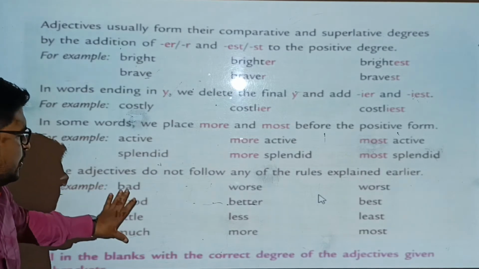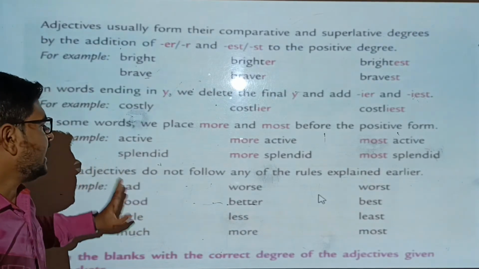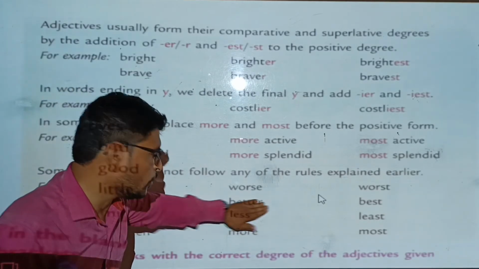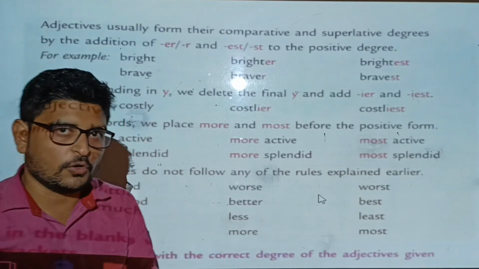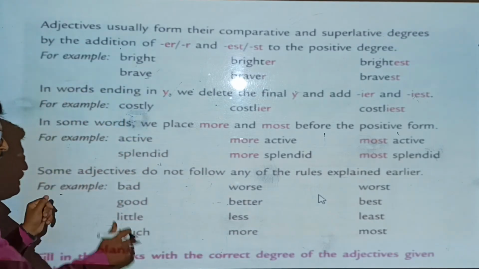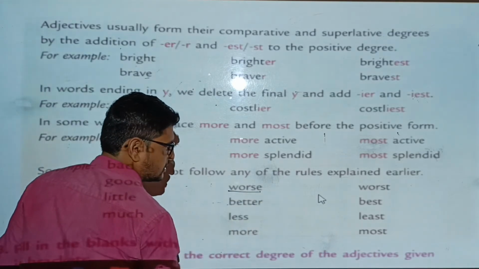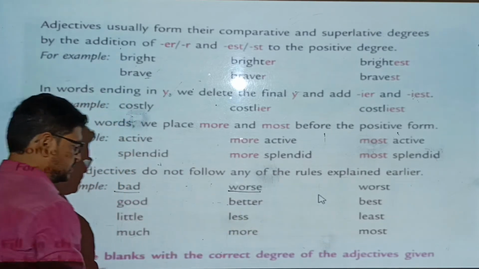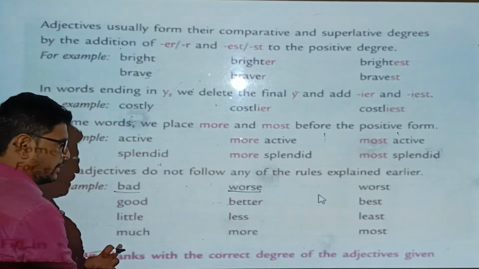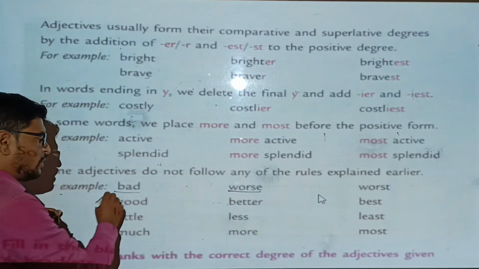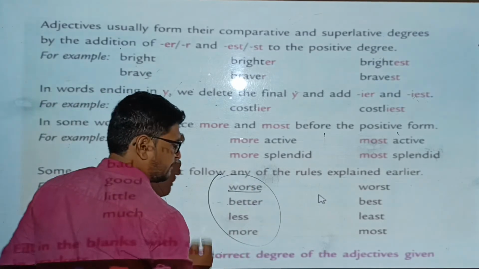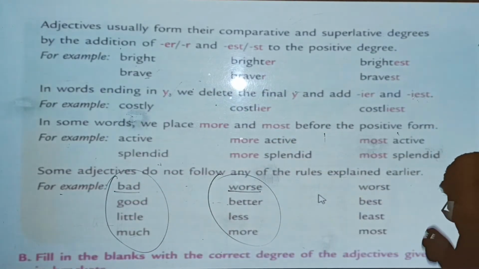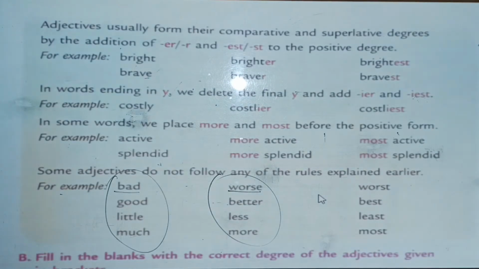Okay, so you have to keep in mind that these adjectives do not follow any rules. So આપણે આ યાદ જ રાખવા પડે કે bad comparison is worse and worst. Good comparative is better and superlative best. Little, less, least. Much, more, most. Okay, so આટલા આપણે adjectives યાદ જ રાખવા પડે. Okay, we have no choice.